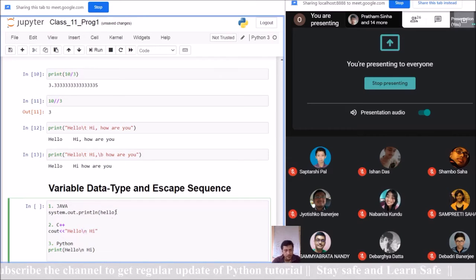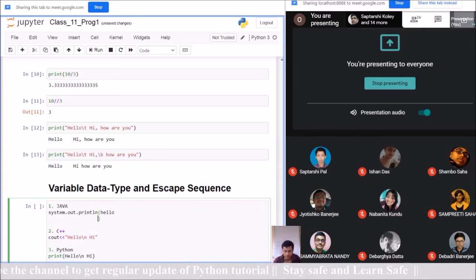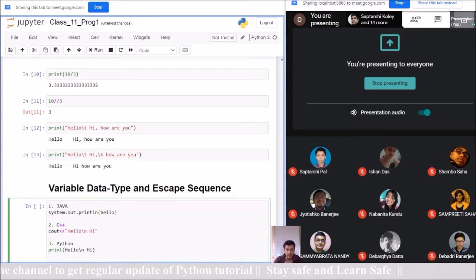Here also after hello, if I print something, it will automatically change line. After hello it will change line, then another print statement I can put over here, and if I don't give this ln over here, it will not change the line.